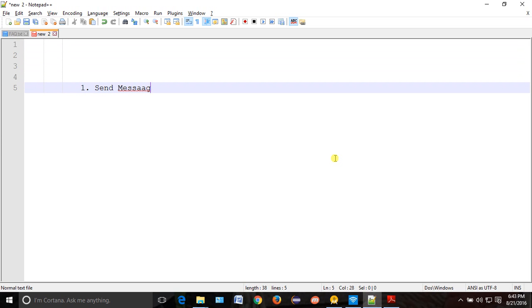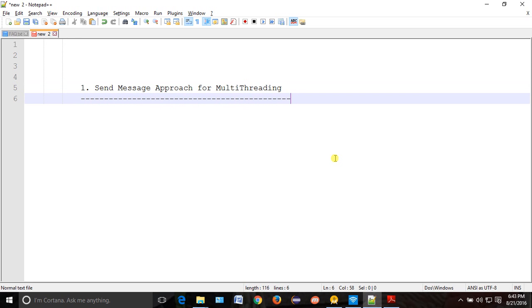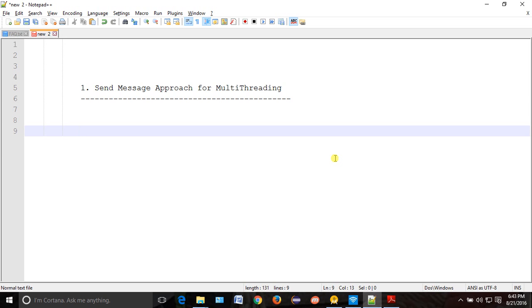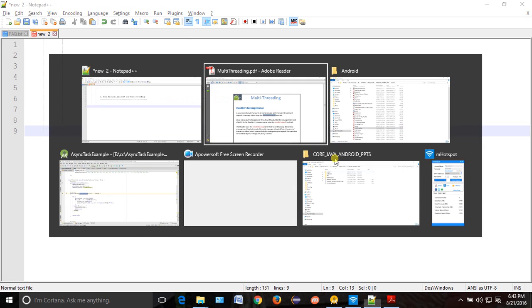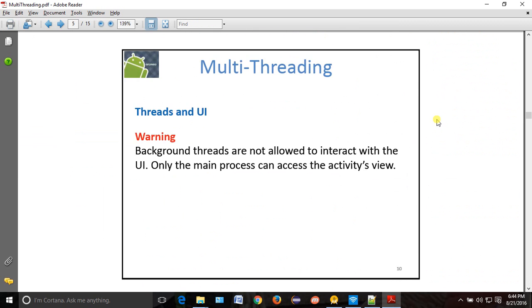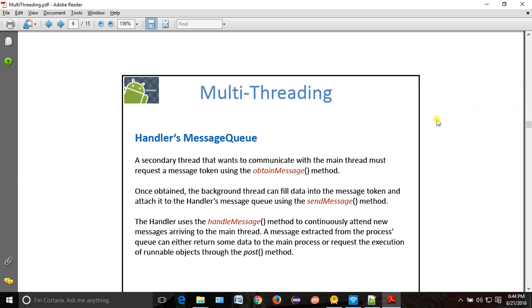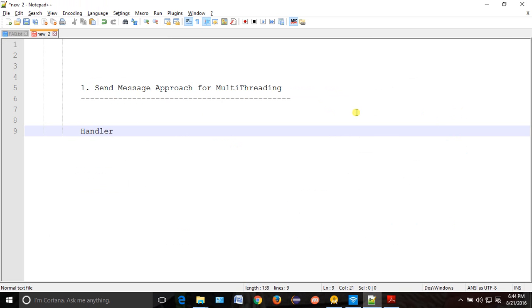So the send message approach for multi-threading. Okay, so before going to this, let's try to understand what is handler.